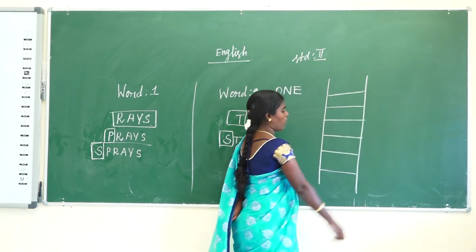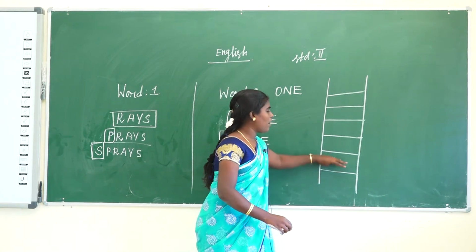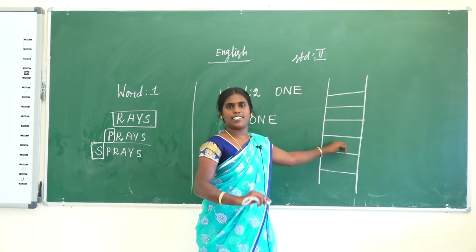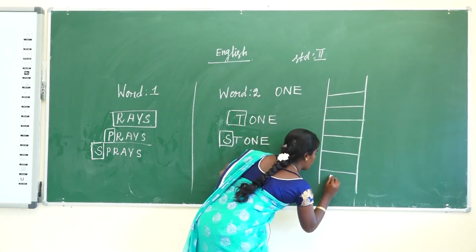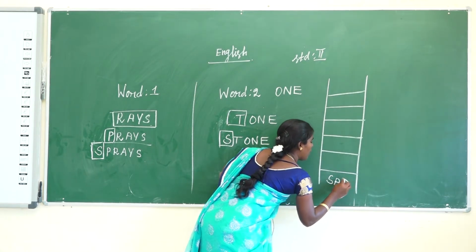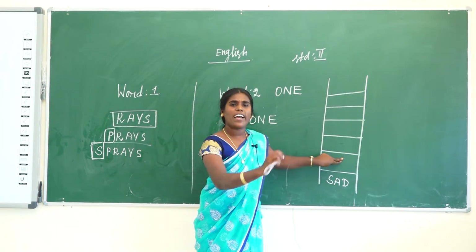Okay. So one diagram is draw it. Step by step you add, replace and remove. What is the word that is given? Sad. So next step, you go to what is the word, or any one word you are making.